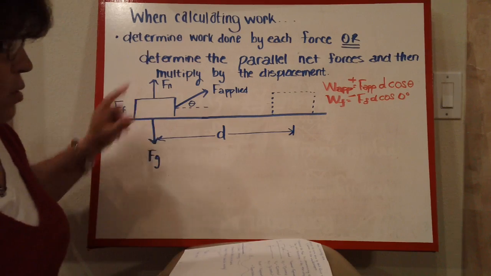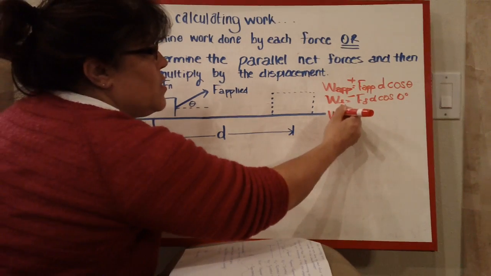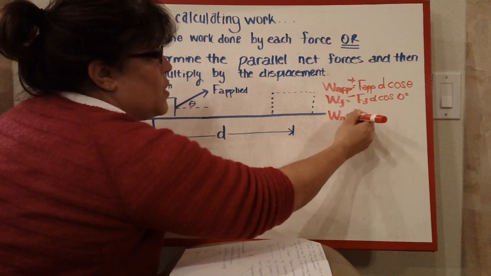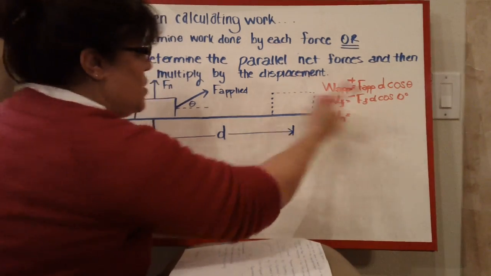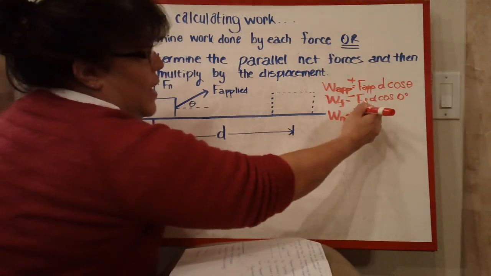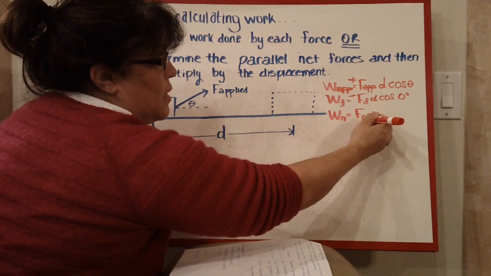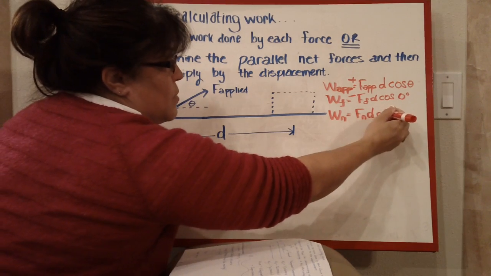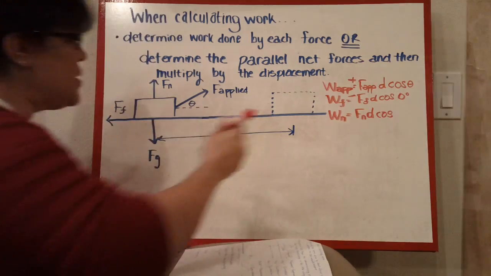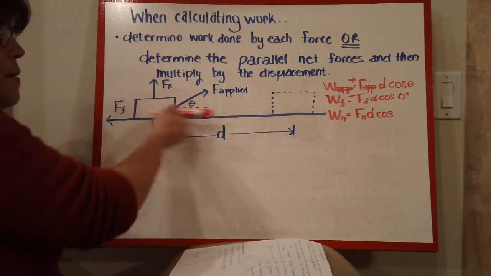Now let's look at the normal force. So we want to know, what is the work done due to the normal force? Well, it's the normal force, and in this case, we would figure that out, but we don't have to. We're just going to stay here. Times the distance times cosine theta. Well, what is the theta between this and this?